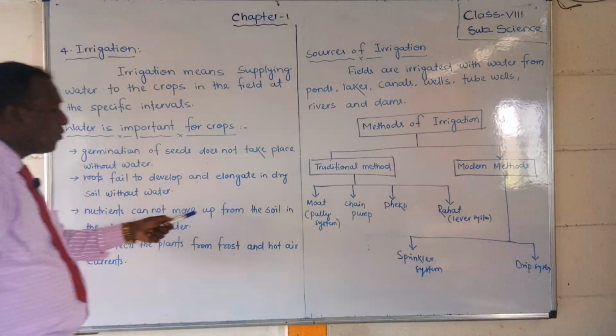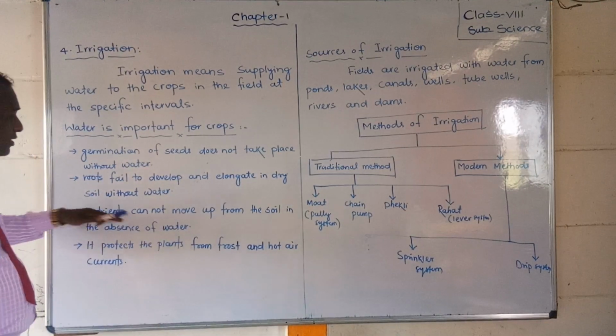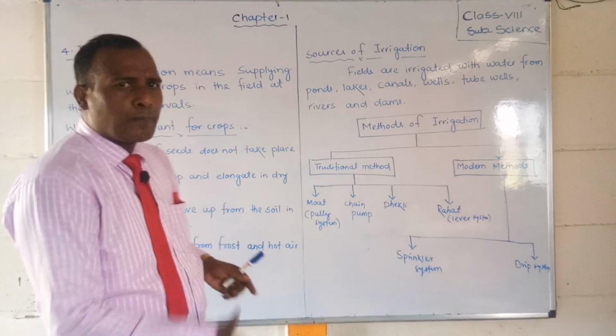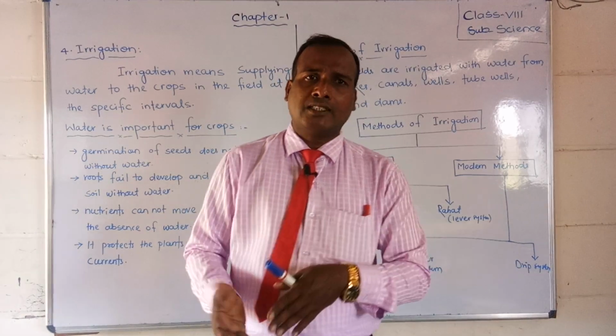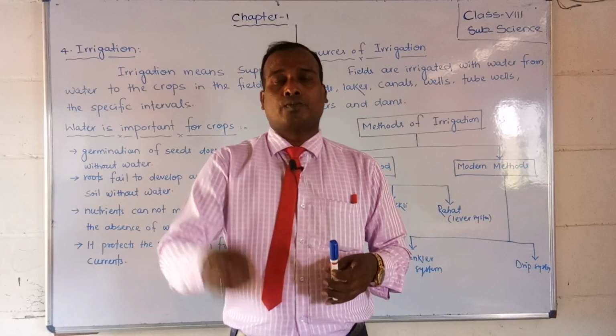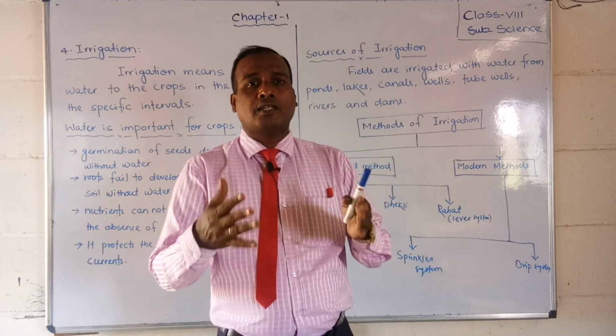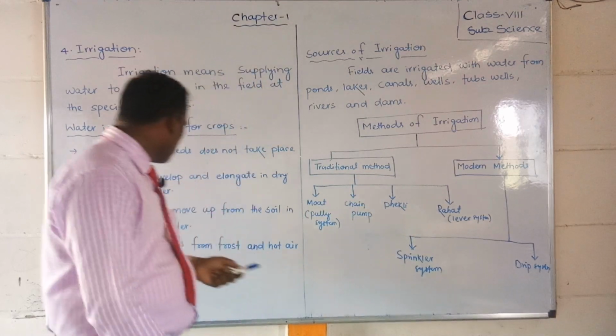Nutrients cannot move from the soil in the absence of water. Whatever we have applied, manures or fertilizers, or whatever nutrients are present in the soil, they cannot move from the soil. They cannot reach the plants if there is no water.